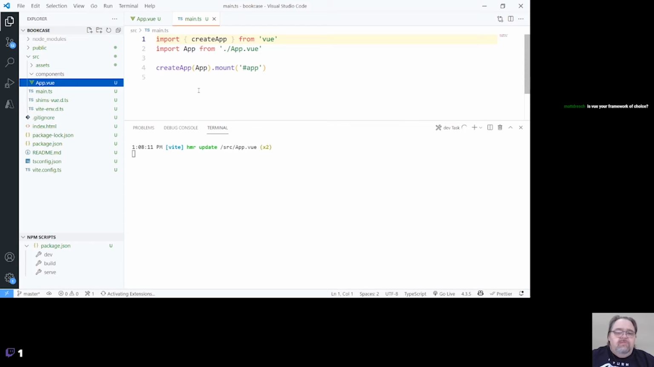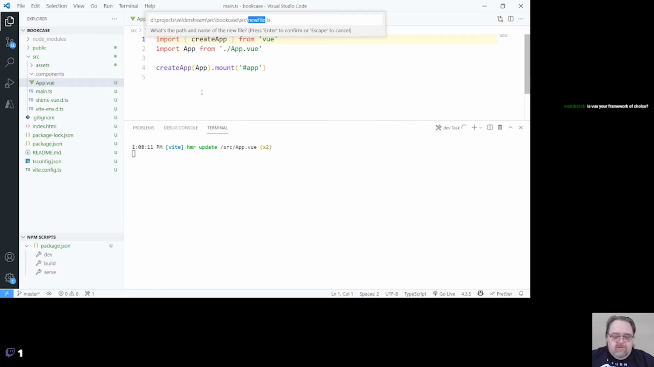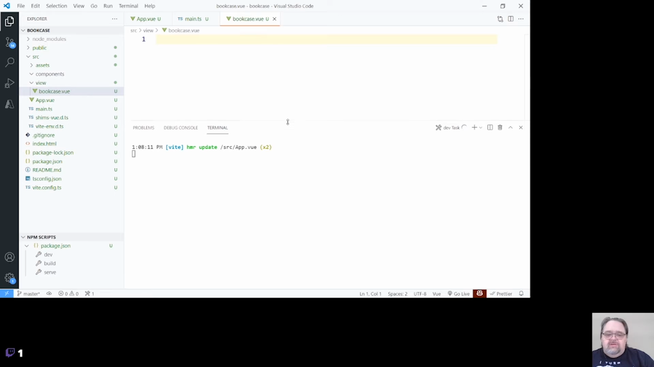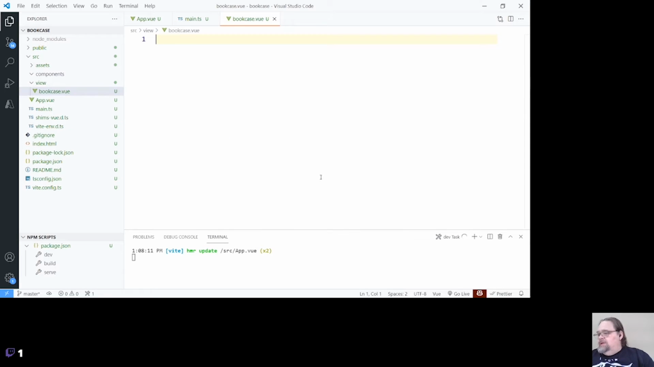And so I'm going to go ahead and build my first, I'm going to actually call it a view without the Vue, and I'm going to say bookcase.vue. So we're going to leverage these single file components quite a lot.